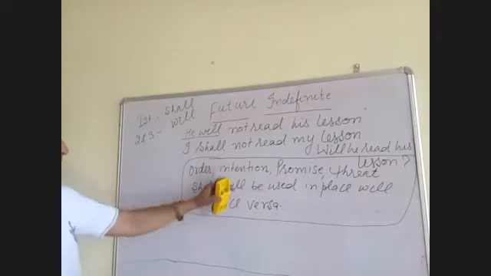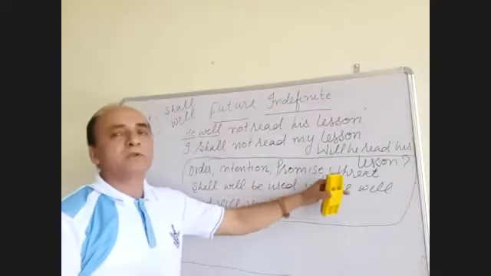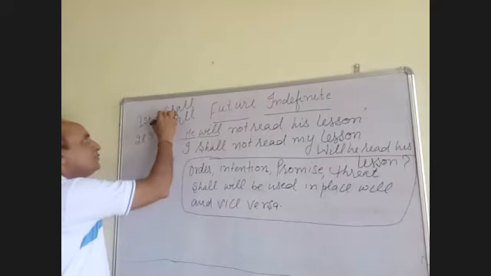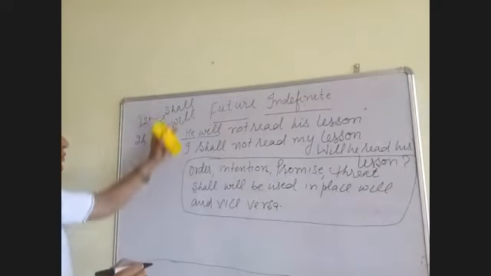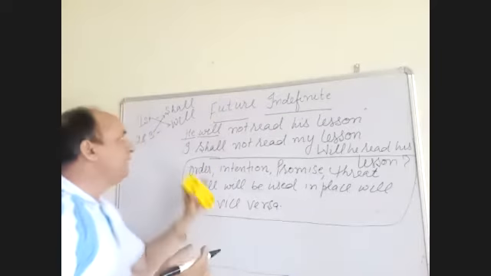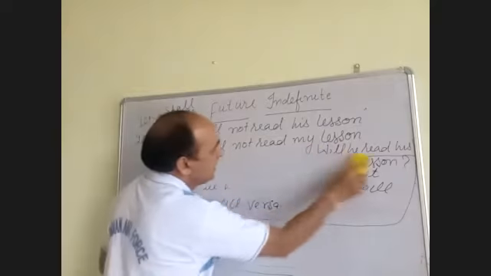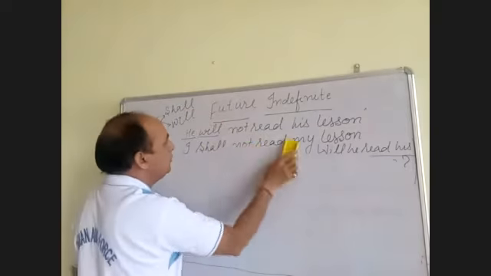But in case there is an order in a sentence, or intention, or promise, or threat means dhamki, then shall will be used in place of will and will in place of shall. It means the use of shall and will will be vice versa. ये रूल इनका जो यूज है will और shall का, it will be vice versa, उल्टा हो जाएगा.